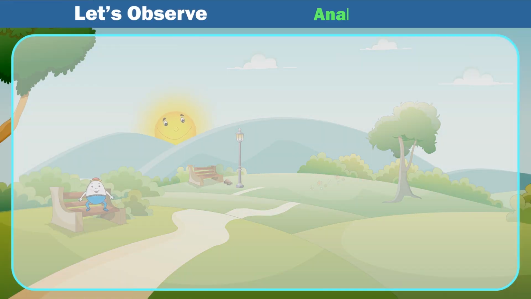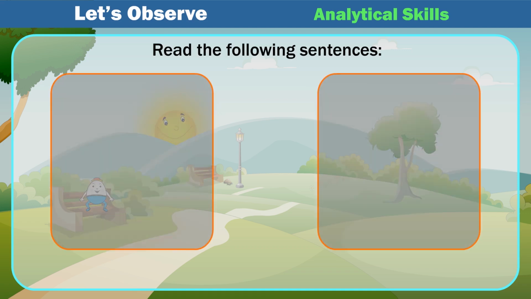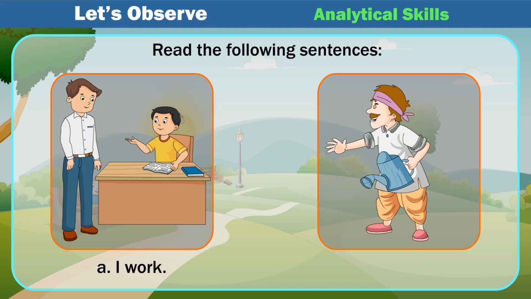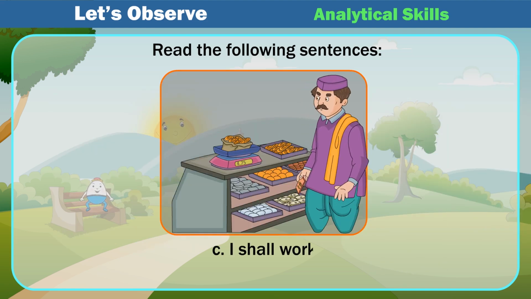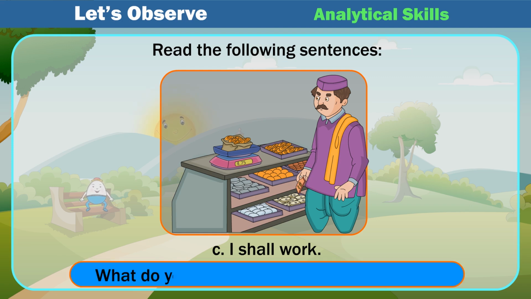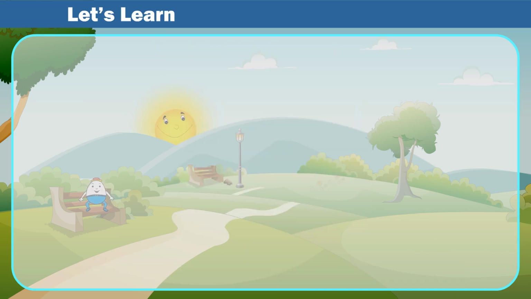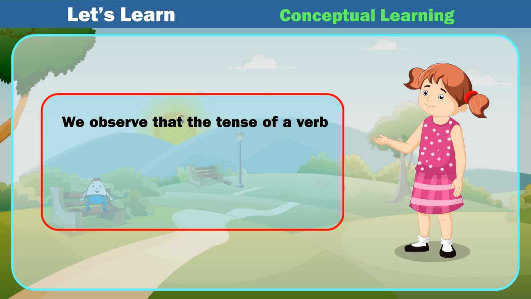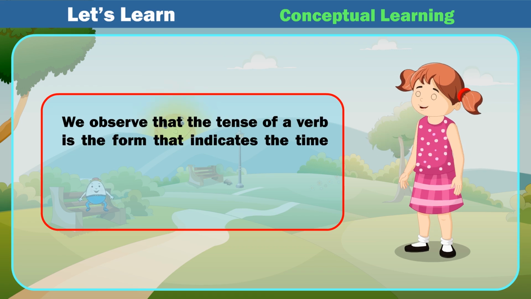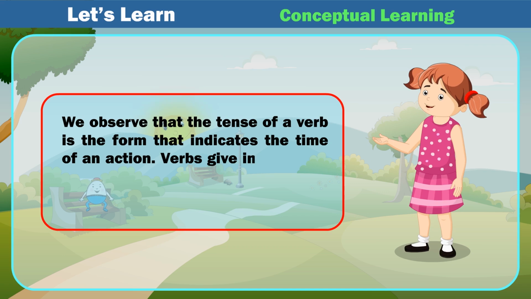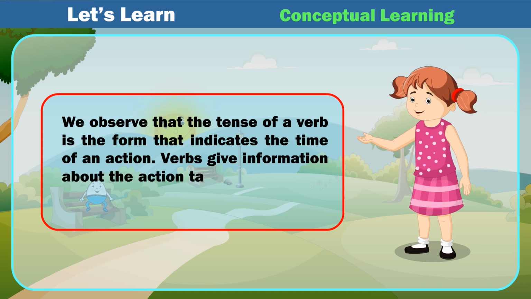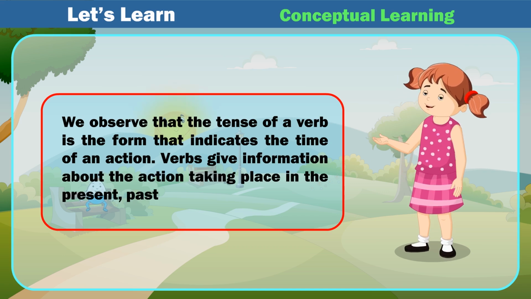Let's observe analytical skills. Read the following sentences. A. I work. B. I worked. C. I shall work. What do you observe from above sentences? Let's learn conceptual learning. We observe that the tense of a verb is the form that indicates the time of an action. Verbs give information about the action taking place in the present, past, or future.